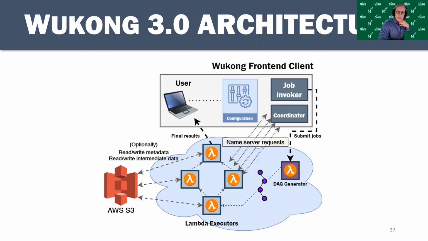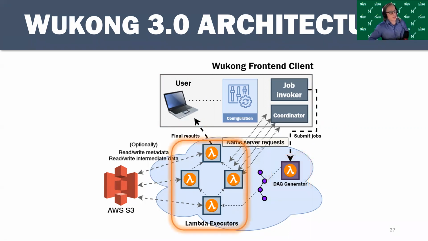So the diagram on this slide shows the architecture of Wukong 3. As I mentioned, users can run Wukong 3 from their personal computer or on a virtual machine. It's up to them. A user will submit a program to the front-end client, just like with Wukong 2. The front-end client will submit this to a job invoker, which will invoke a DAG generating Lambda. The schedule generator from Wukong 2 was essentially converted to this DAG generator. This once again uses Dask to generate a DAG, and this DAG is passed to a bunch of Lambda functions.